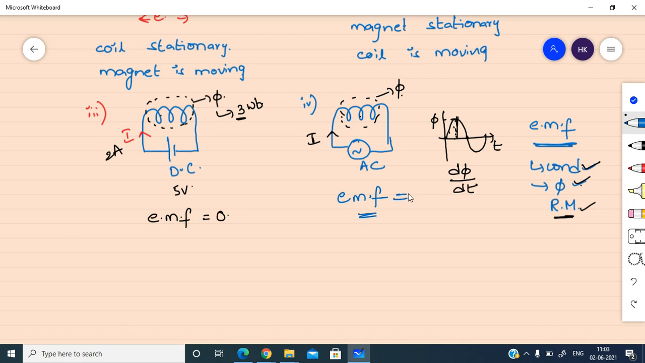So there will be an EMF. It is not equal to 0 in this case.